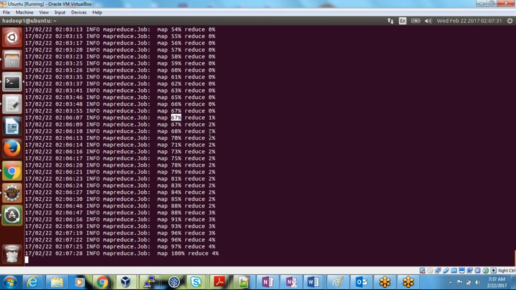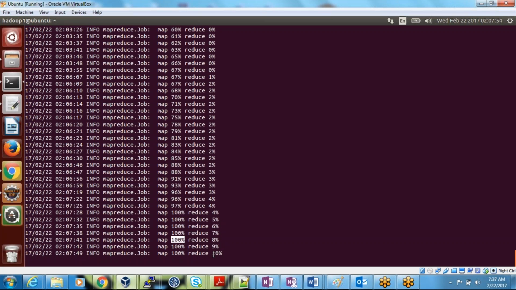Now the reducer is launched, and it has started collecting the data from all the completed mappers. The mappers are already completed, no? That data is being collected. Wherever the reducer is launched, it collects the data from other machines. And as soon as your map is 100% complete, it means all 9 mappers are completed. Now your reducer actually starts processing.